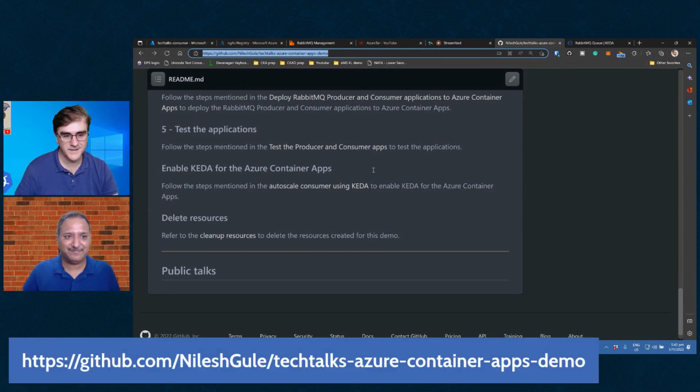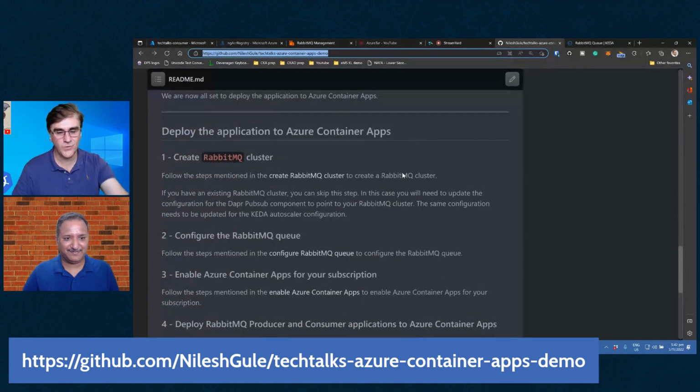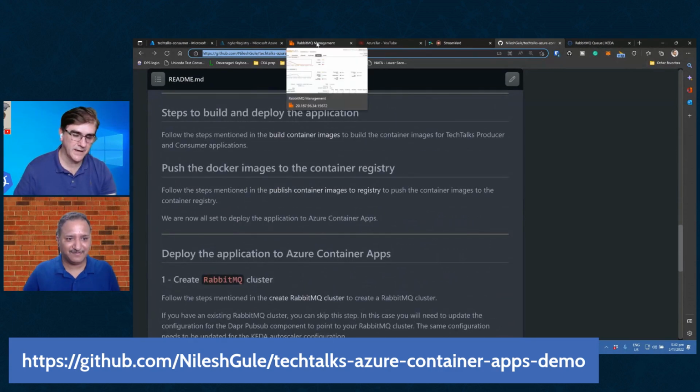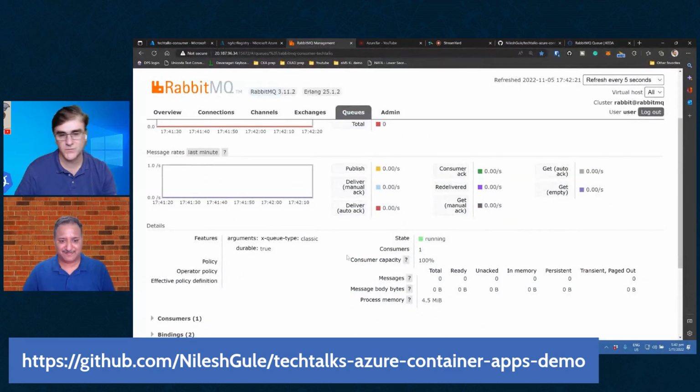Yeah, I think you're right. That's your next step. After watching this video, go try to do it yourself. Go for the 15 factor apps and try to see how you can develop microservices if you're not doing that yet. Yeah, separating using a message queue is a nice way to do microservices.